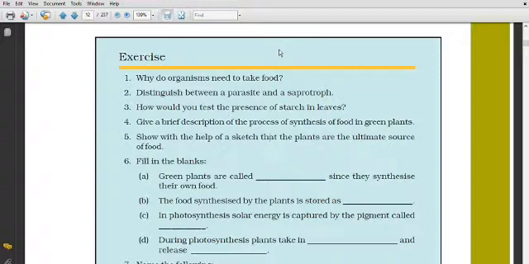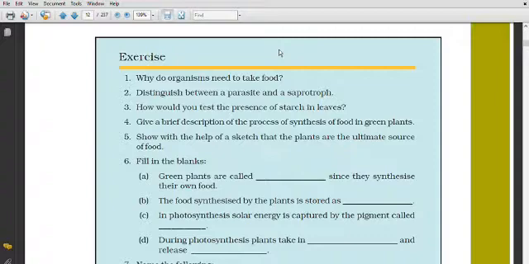So you have to frame the answer, and you can write: for the growth and development of the body and for getting energy.